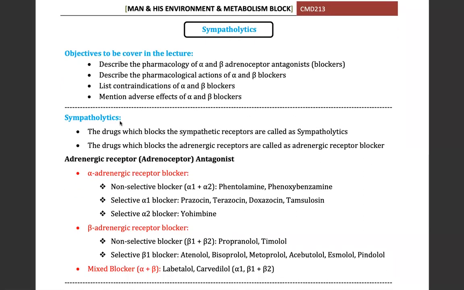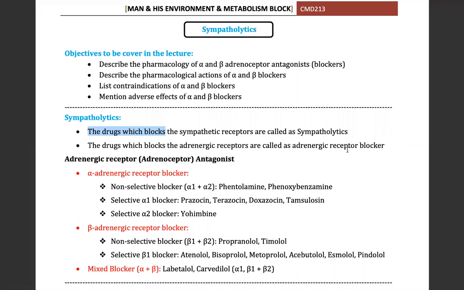Okay. Sympatholytics: the drugs which block the sympathetic receptors are called sympatholytics. The drugs which block the adrenergic receptors are called adrenergic receptor blockers. How many names for the same terminology? Sympatholytics, same. We can say adrenergic receptor blocker, same.